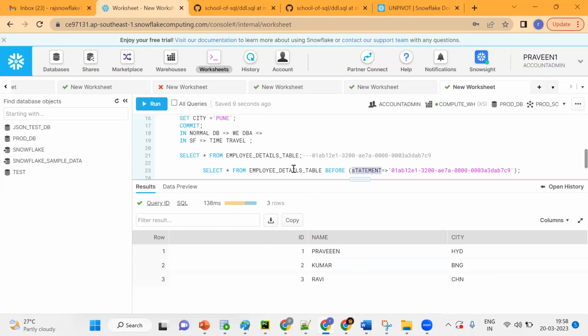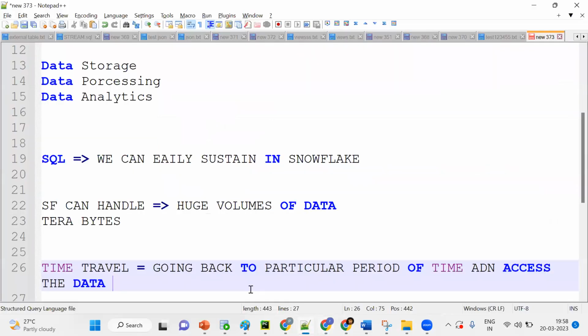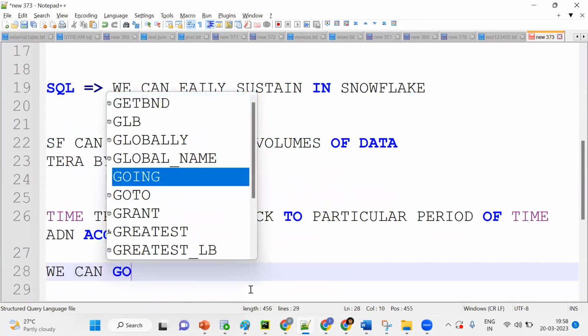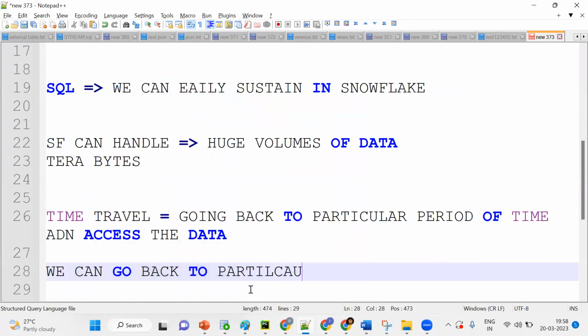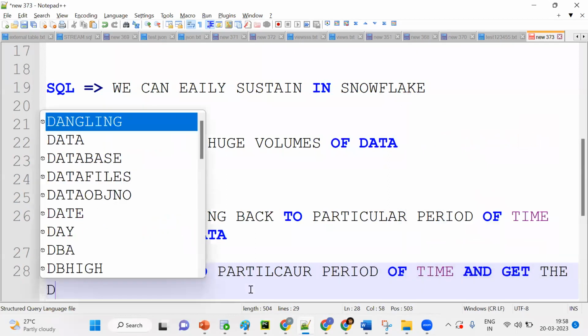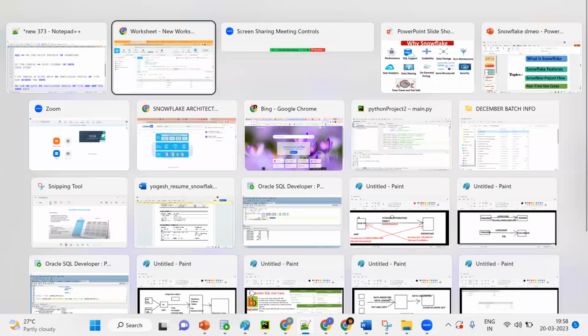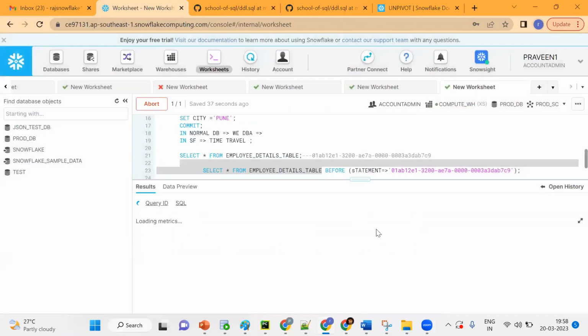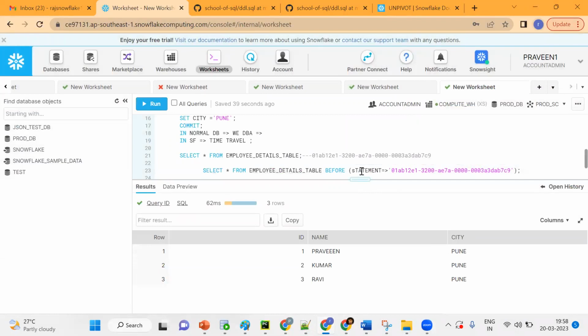In Snowflake, this is one of the important features. In interviews also, this question is regularly asked: what is time travel? We can go back to a particular period of time and get the data back. If I query here, we'll get the updated record, but I want to get the previous data. Then we can go for the time travel feature. Got it? Any doubts as of now? This is an important feature in Snowflake.